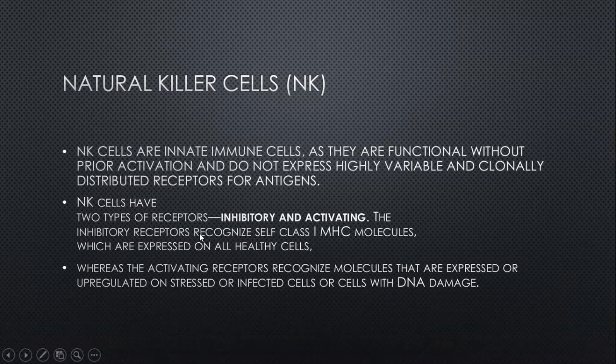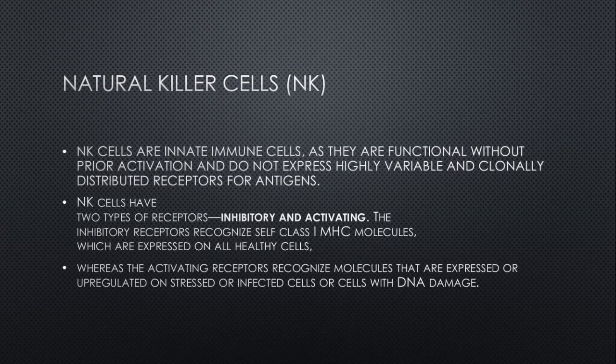Whereas activating receptors recognize molecules that are exposed or upregulated on stressed or infected cells, or cells with DNA damage, such as mutation in DNA in cancer, or a virally infected cell. The activating receptor on the natural killer cell recognizes these types of molecules expressed on these infected cells and kills them.